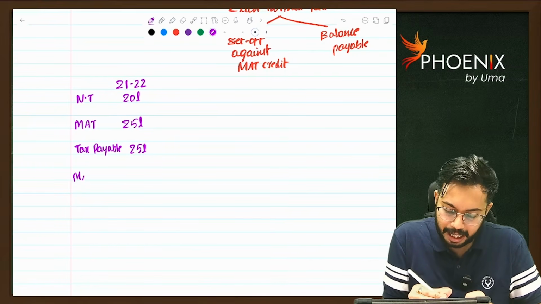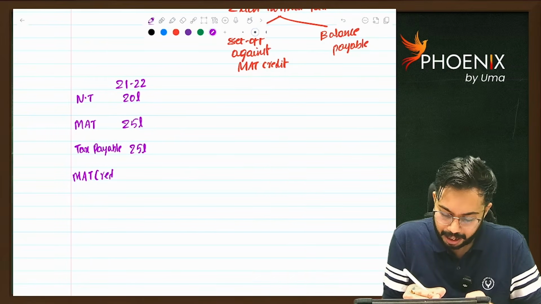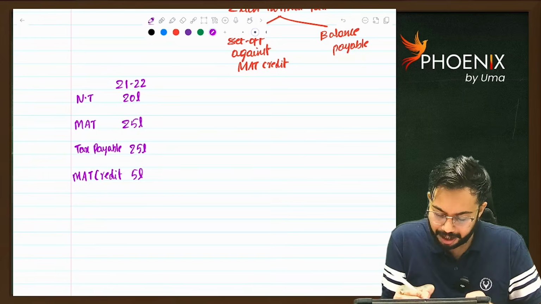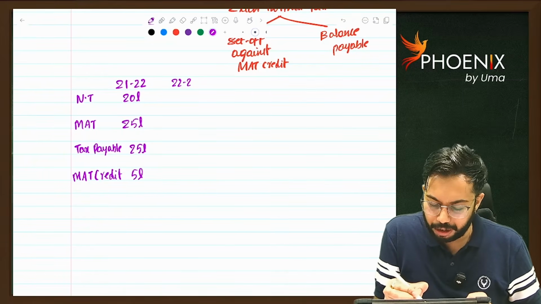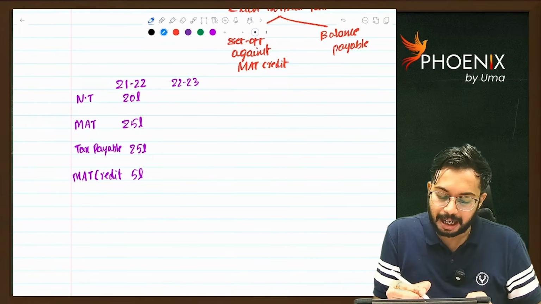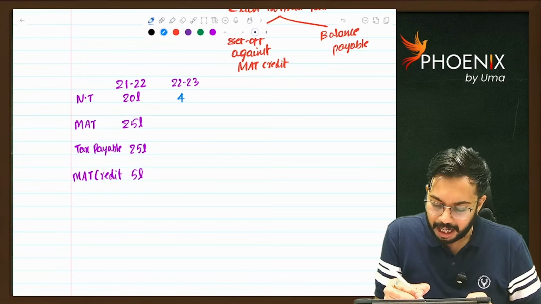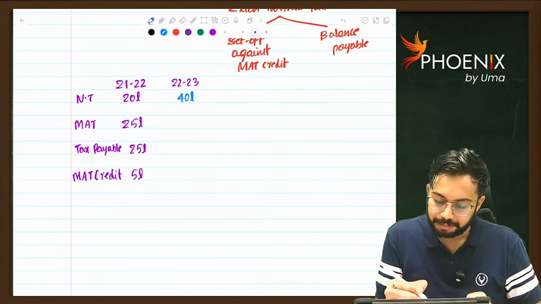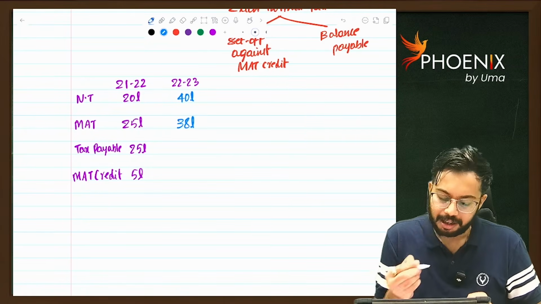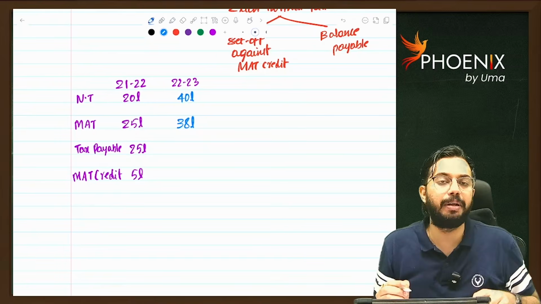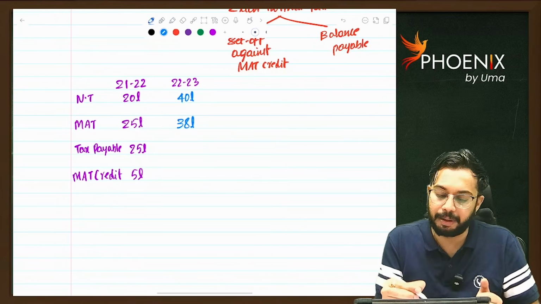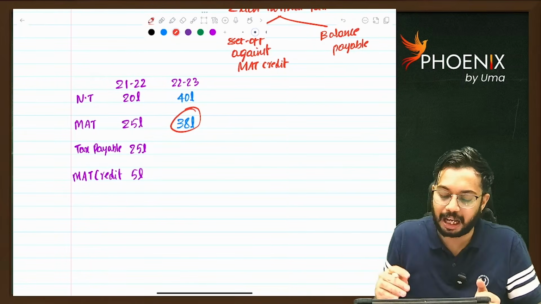Is there any MAT credit? Yes, there is MAT credit. How much is MAT credit? 5 lakh rupees. In 22-23, normal tax is 40 lakhs, MAT is 38 lakhs. So how much is payable? Minimum MAT is payable. So MAT means minimum 38 lakhs.